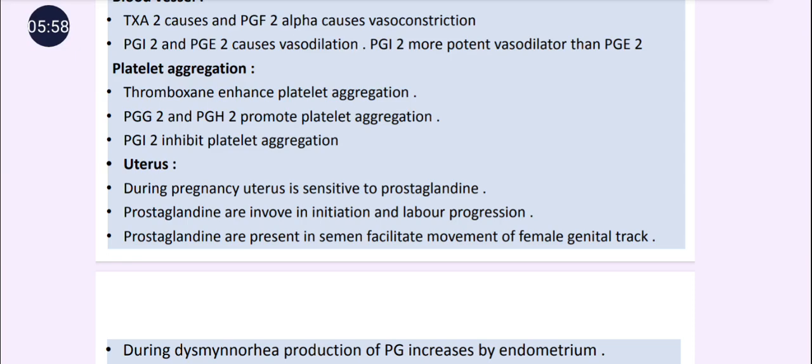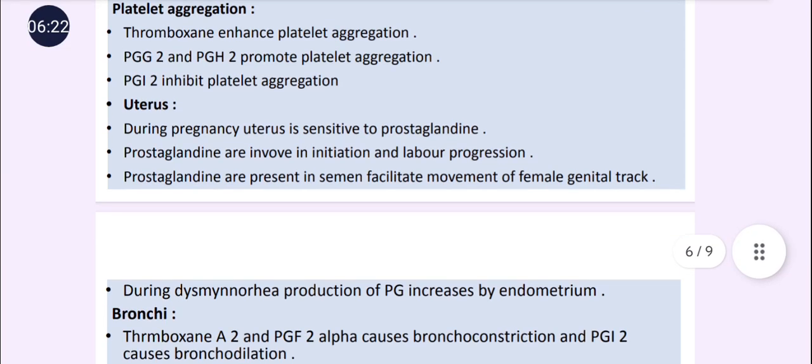And during pregnancy, the uterus is sensitive to prostaglandin, as well as oxytocin also increases the sensitivity of the uterus for the prostaglandin. And prostaglandins are involved in the initiation and progression of labor. And prostaglandins are present in the semen also, and facilitate the movement of the sperm in the female vaginal tract.